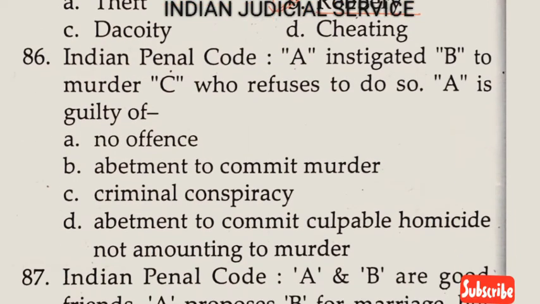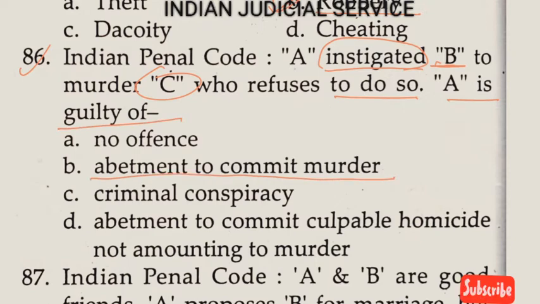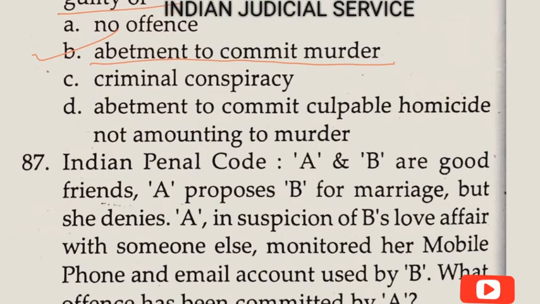Now question number 86, Indian Penal Code. A instigates B. This is a very important word. A instigates B to murder C, who refused to do so. A is guilty of abetment to commit murder. So the answer here is option B.